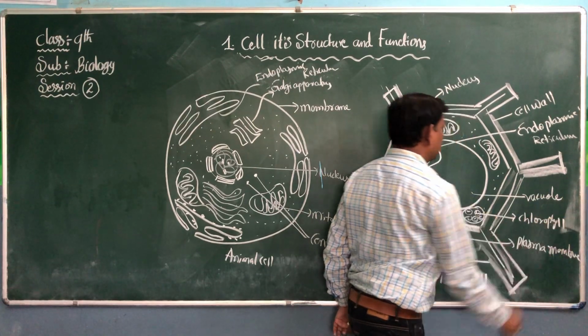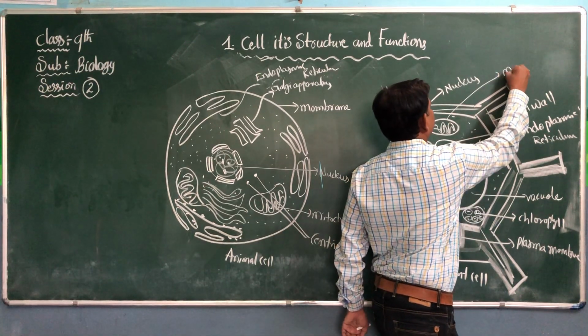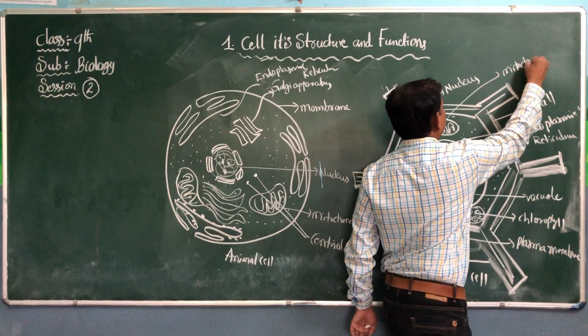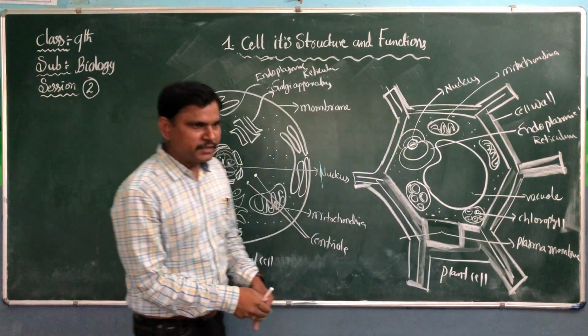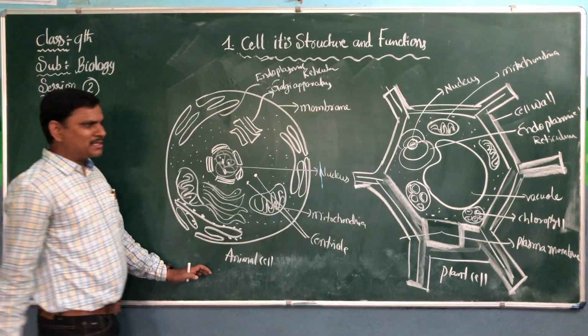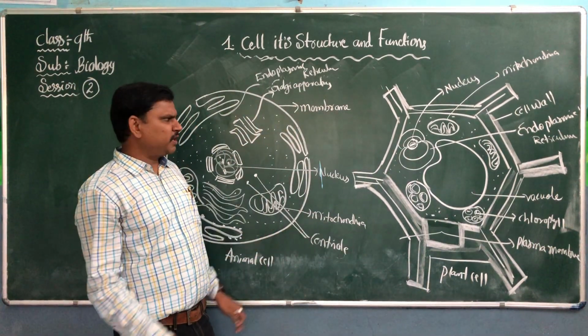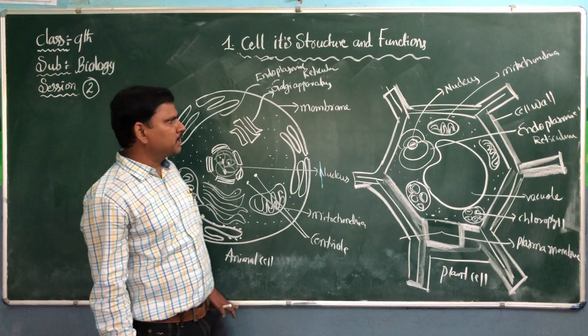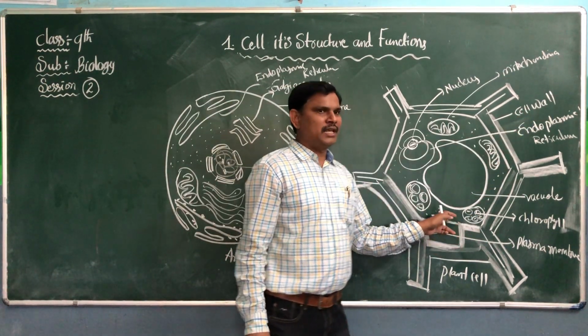Chlorophyll, chloroplast. Mitochondria. See the differences between the animal cell and a plant cell. The major difference is that the cell wall is present in the plant cell.